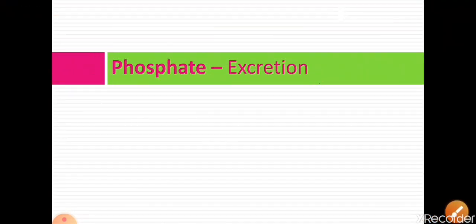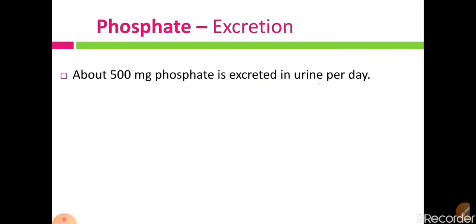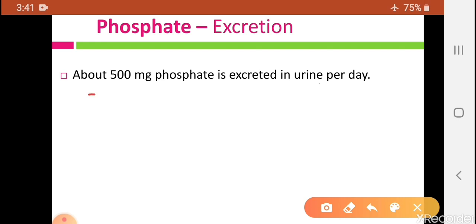Now let us see the next point, that is excretion of phosphate. From where does it get excreted? About 500 mg of phosphate is excreted in urine per day. So the excretion amount is given here and the organ through which it is excreted. So urine, that means from the kidney. So per day there is an excretion of 500 mg through the urine, while the recommended daily requirement is 800 mg per day.